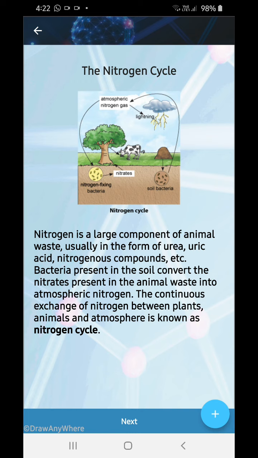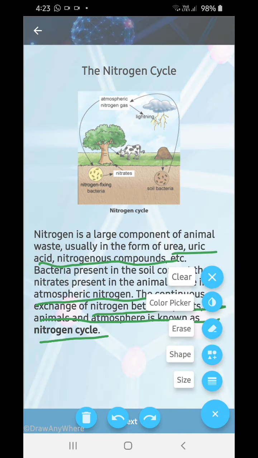Next, nitrogen cycle. Nitrogen is a large compound in the animal waste in the form of urea, uric acid, nitrogenous compounds. Bacteria present in the soil convert the nitrates present in the animal waste to atmospheric nitrogen. The continuous exchange of nitrogen between plants, animals, and the atmosphere is known as nitrogen cycle. Nitrogen fixing bacteria fix the nitrogen which is produced from the dead and decaying matter, and then nitrogen is released to the atmosphere, and lightning also plays a part. And then again it comes back to the soil when we die. This is the nitrogen cycle.